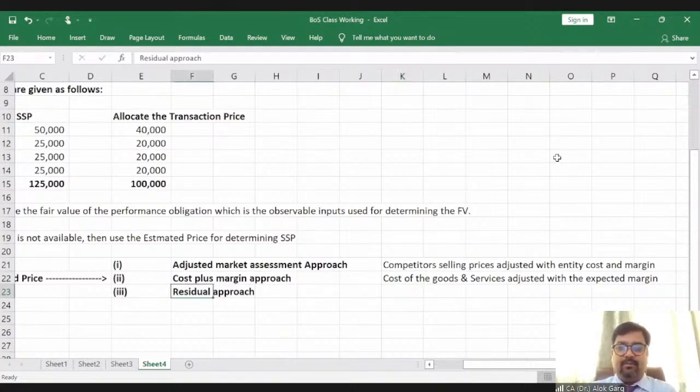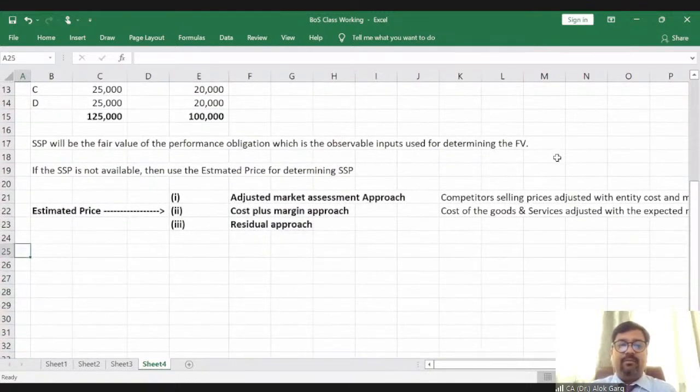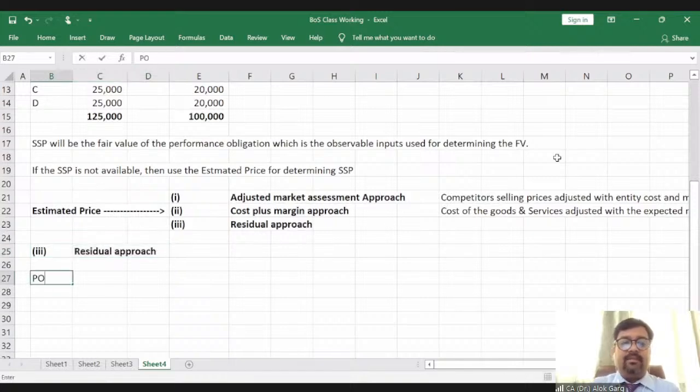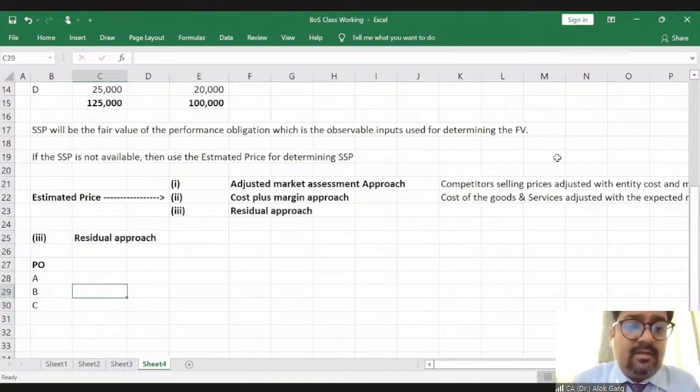Just to make you understand the residual approach, for example, there are three performance obligations, A, B, and C, right? Let's say the standalone selling price of B and C is available.